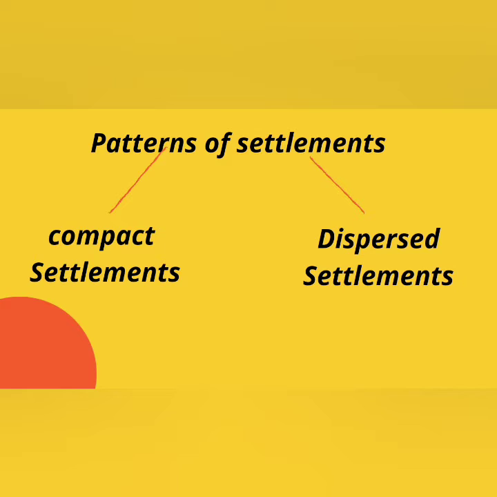Patterns of settlements can be classified into compact settlements and dispersed settlements. Compact settlement is also called nucleated settlement. That is, in one area itself, many houses are very nearby. Then dispersed settlements means houses are very far away from each other because of extreme climate or less population, or because of hilly areas, grasslands, etc.